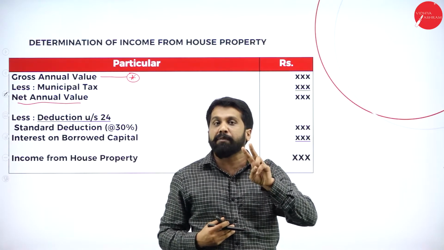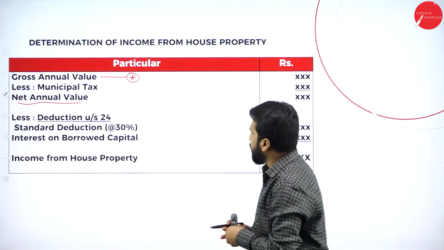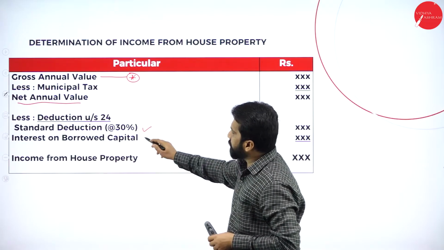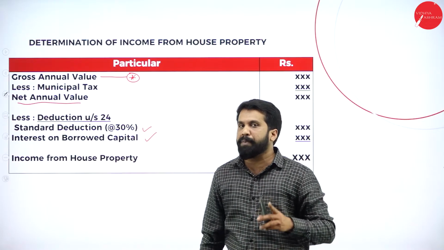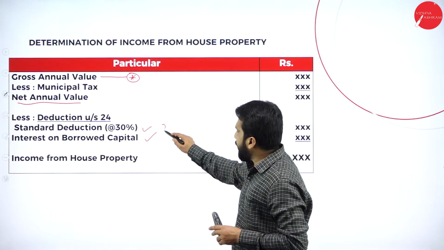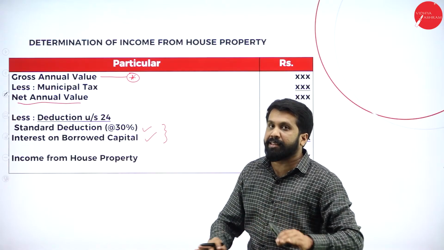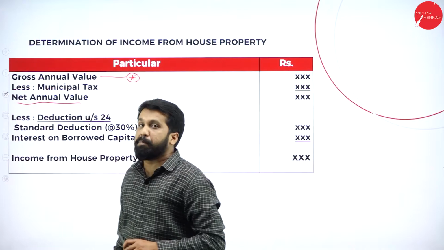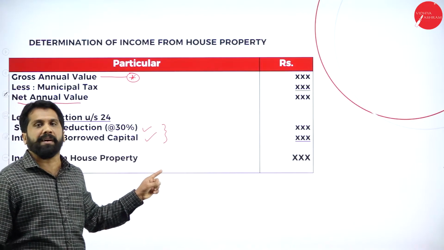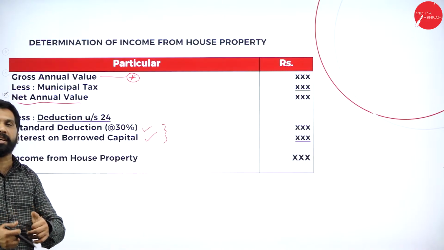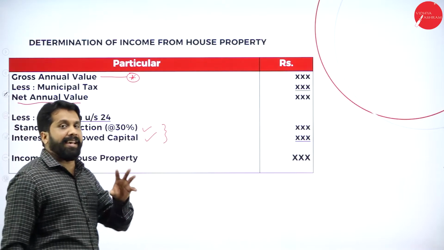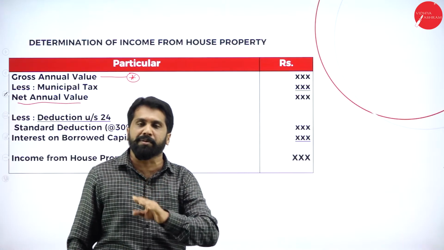From that, you have 2 deductions. One will be 30%. Another will be whatever interest you have paid. Remember, other than these 2 things, nothing can be deducted. Like repairs to your house, you are not supposed to deduct. Any rent collection charges, don't deduct. Any agreement charges you are supposed to pay, don't deduct.